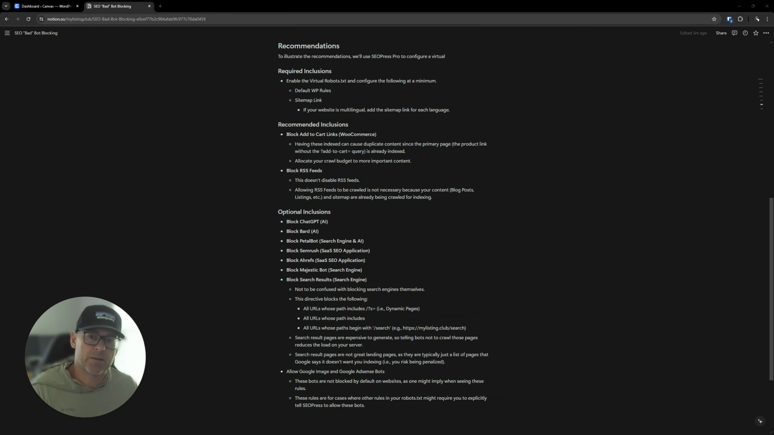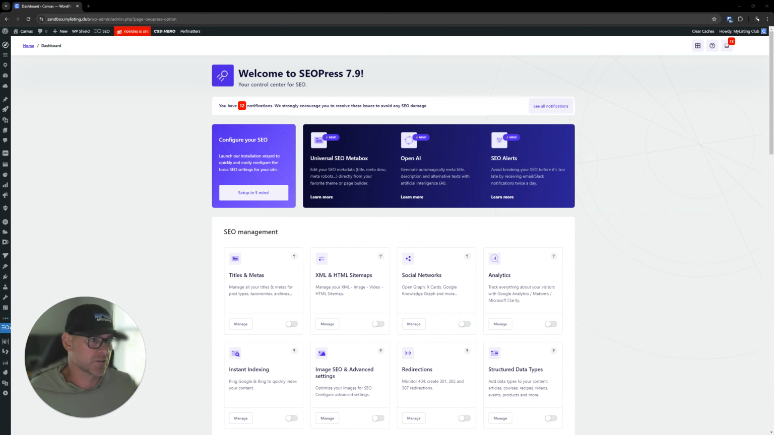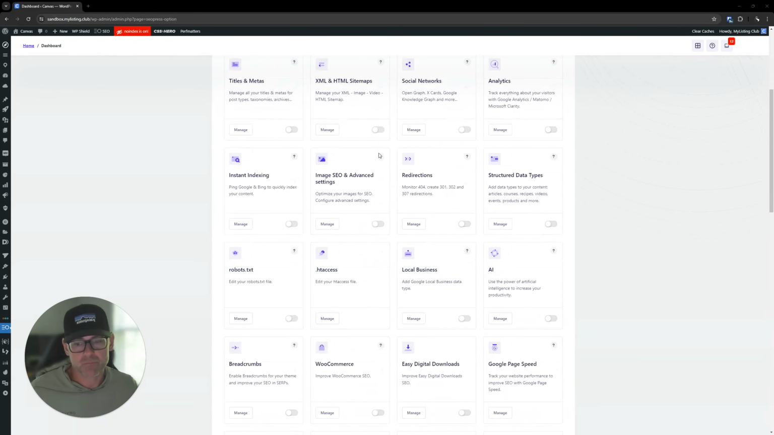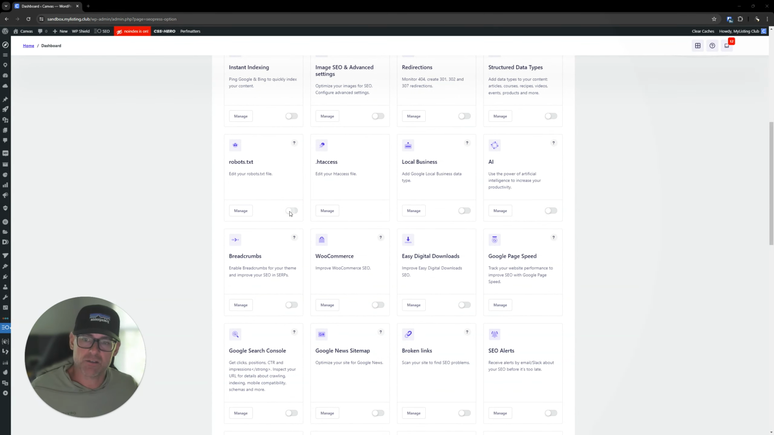Recommendations. To illustrate the recommendations, we'll use SEOPress Pro, which I've already got installed on a MyListing sandbox site. We're going to configure that virtual robots text file with my recommendations. I'm going to move this over to my other screen just so I can reference it, and then we're going to configure that here in SEOPress Pro. We're looking at the dashboard of SEOPress. We're going to come down here and toggle on robots.txt. We're then going to click the Manage button.